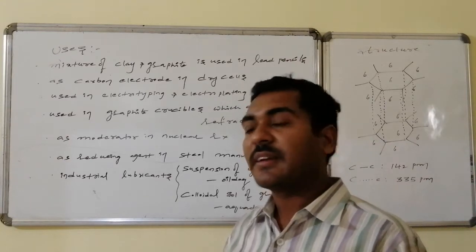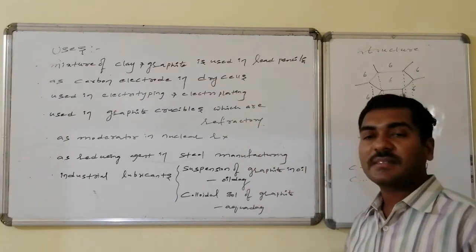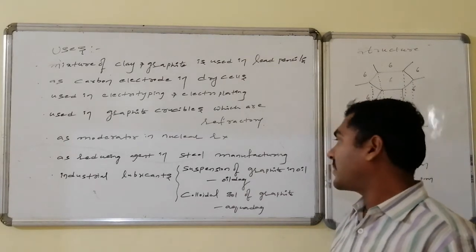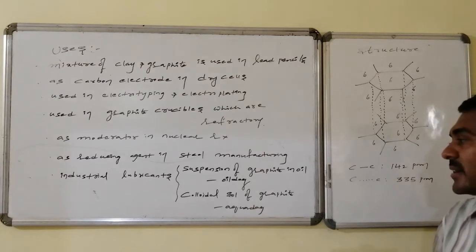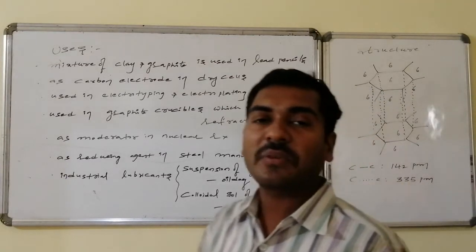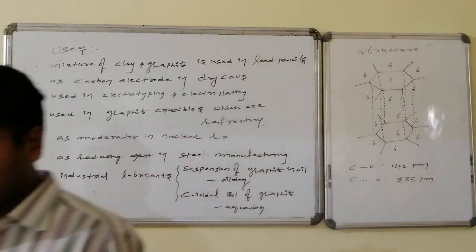in nuclear chemical reactors. It also acts as a dust reducing agent in steel manufacturing. As industrial lubricants, a suspension of graphite in oil is called oildag, whereas a colloidal solution of graphite in water is called aquadag. These two are industrial lubricants for heavy machine tools.